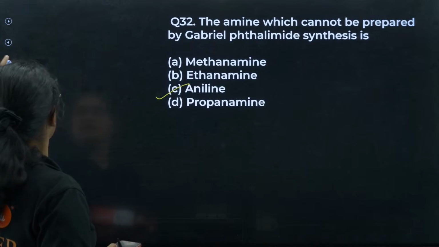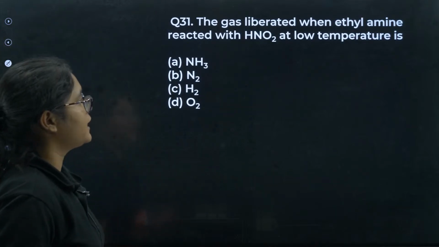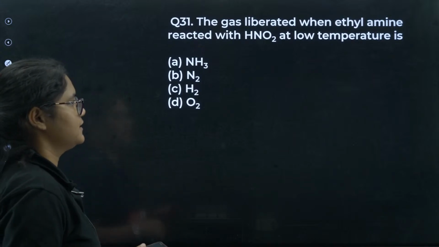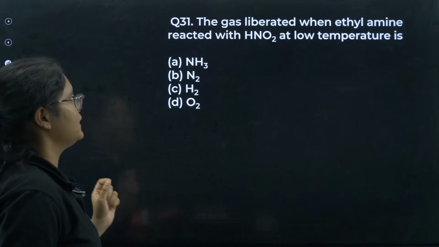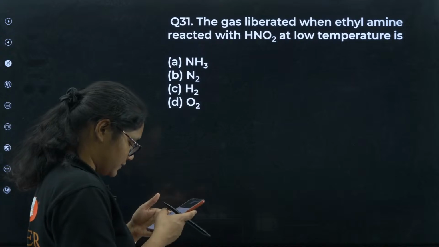Okay. Moving to question number 31. The gas liberated when ethylamine reacted with HNO2 at low temperature is? The gas liberated when ethylamine reacted with HNO2 at low temperature. This is also a very easy question.